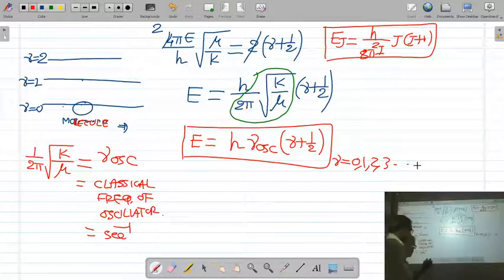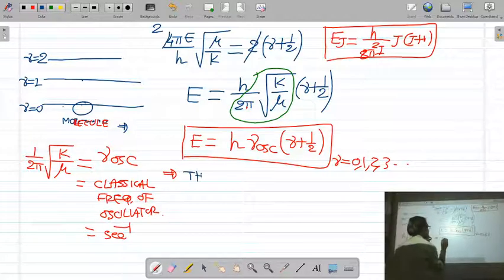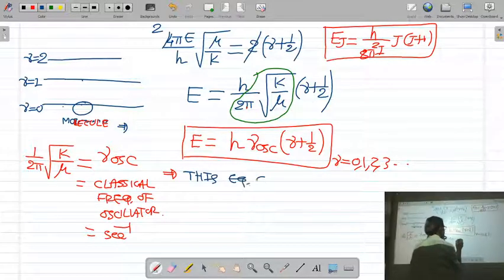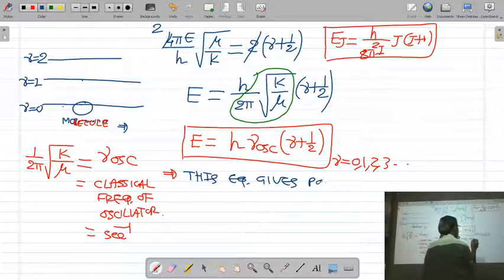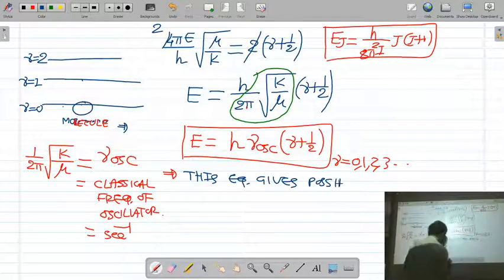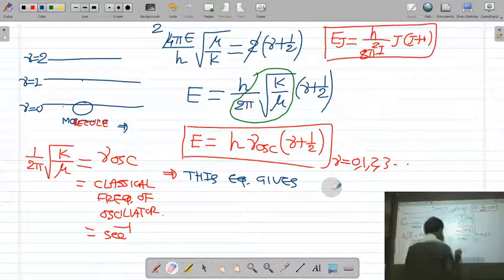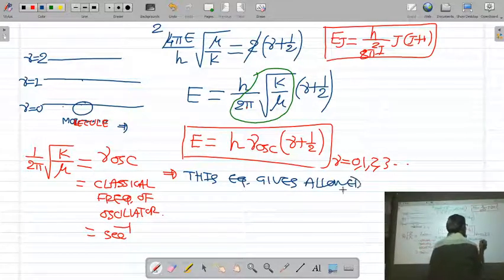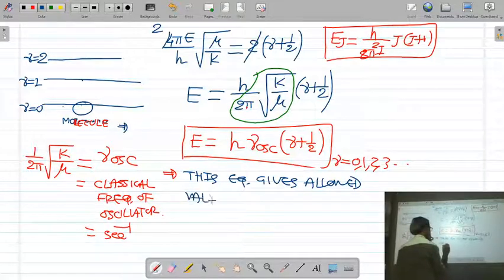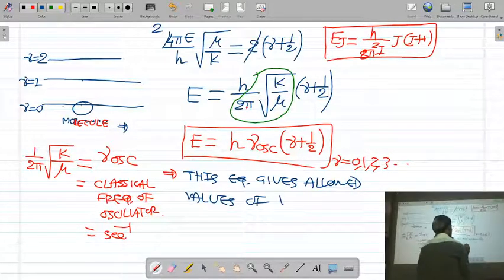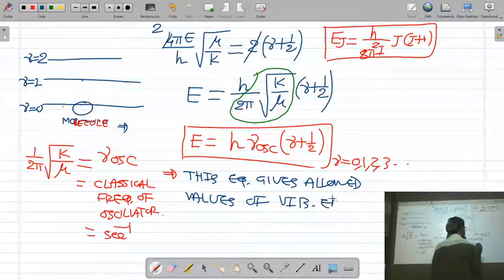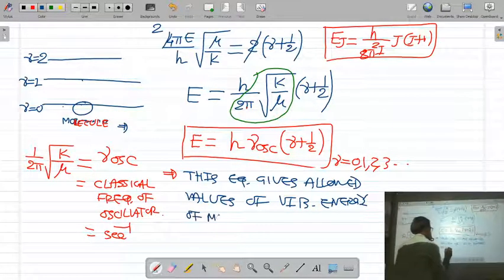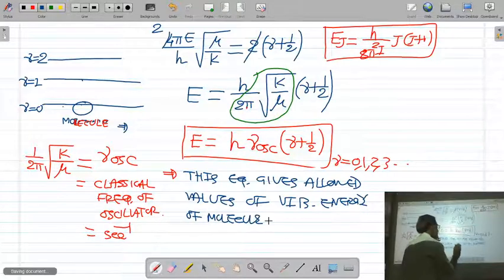So this equation gives the possible or allowed values of vibrational energy of the molecule or oscillator.